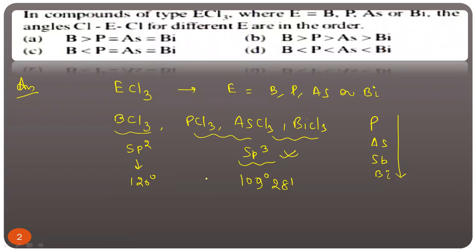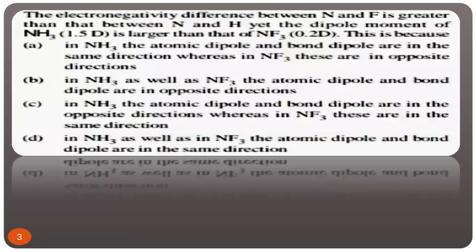So what should be the correct option? So this BCl3 means boron, 120 degree. Then after come phosphorus, arsenic, and then bismuth. Is it clear? Completely. So for question number 1, we will say B is the correct option. Now let's move to question number 2. If it is not visible, no issue.